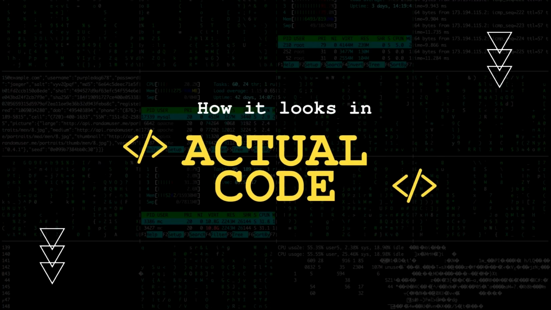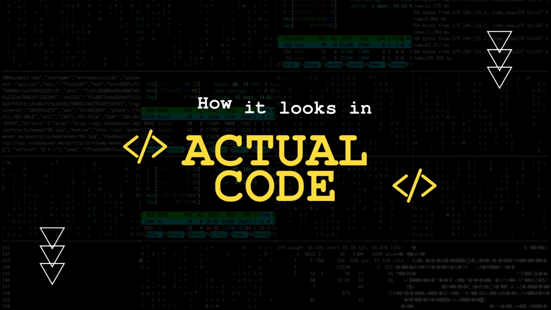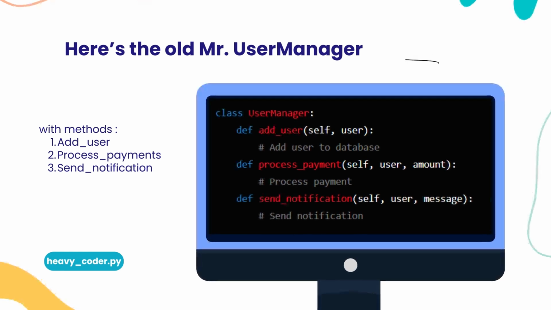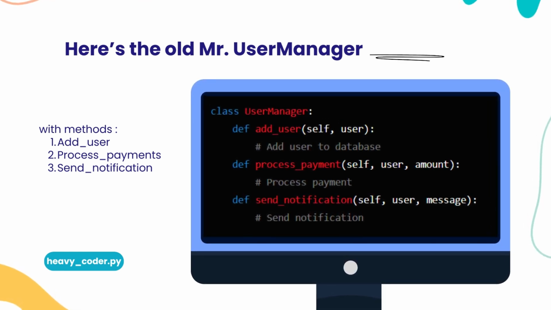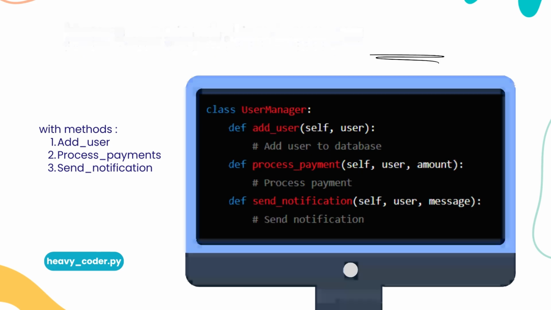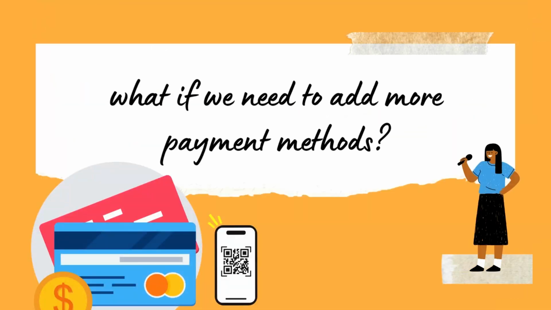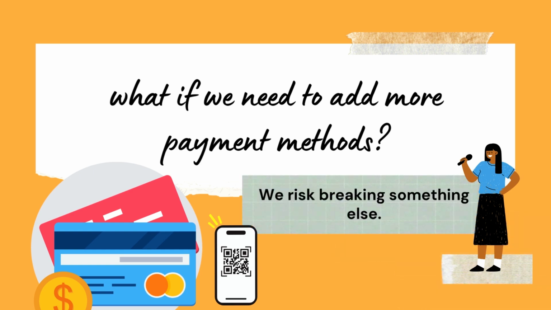But what does this look like in code? Let's see. Here's the old Mr. UserManager trying to do it all, overloaded and messy, trying to manage too much in one place. But it gets worse. What if we need to add more payment methods? Imagine trying to add PayPal, Stripe, and UPI to this code. Chaos, no? Every time we add a new payment method, we risk breaking something else.